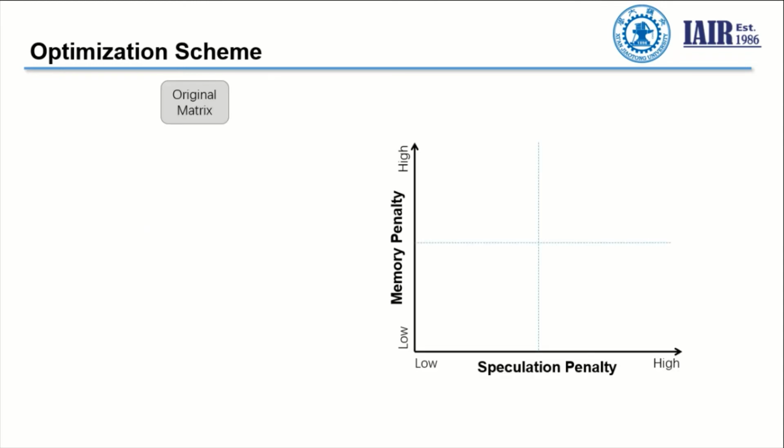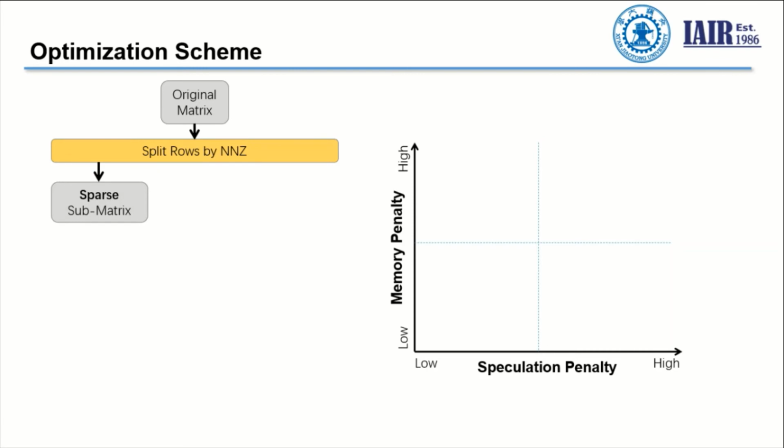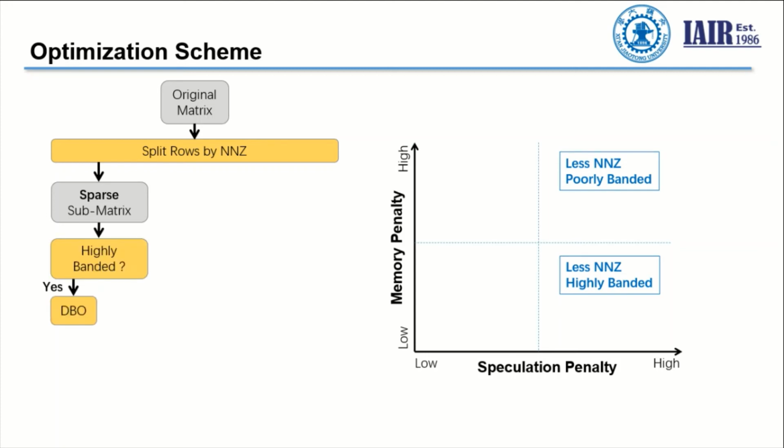Our scheme follows the principle of the penalty model. We first split the matrix into sparse and dense submatrices by the number of non-zeros of each row. We already know that the sparse matrix has a higher speculation penalty. The question is whether it also suffers from a memory penalty. If the answer is no, then we only need to optimize the speculation using the DBO method.